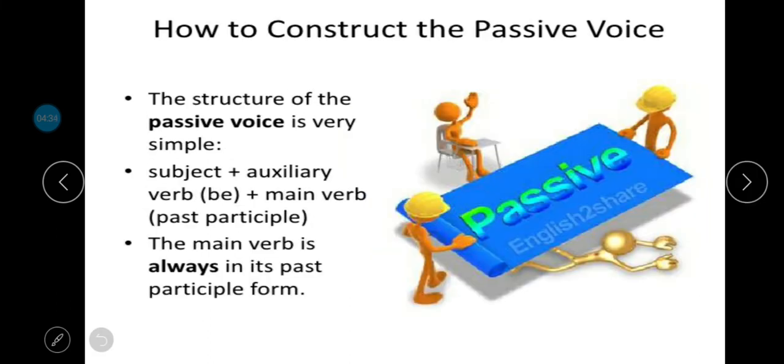Now, how to construct the passive voice? The structure of the passive voice is very simple. Subject plus auxiliary verb, or we can say helping verb, plus the main verb in the third form, which is known as the past participle form. So again I repeat, subject plus auxiliary verb plus main verb in the past participle form. The main verb is always in its past participle form.